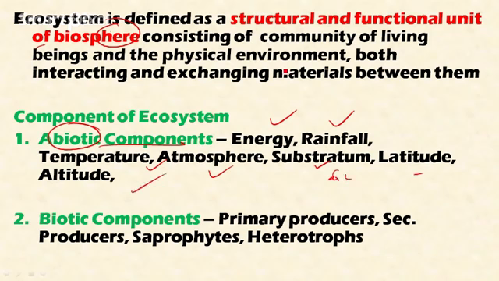These components have a great influence on the living organisms in any ecosystem. And biotic components include primary producers. This includes plants, some bacteria and blue-green algae, and secondary producers, saprophytes and heterotrophs. These are two different components in an ecosystem.